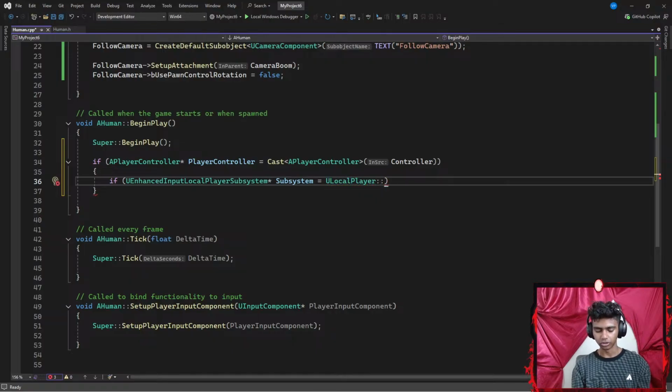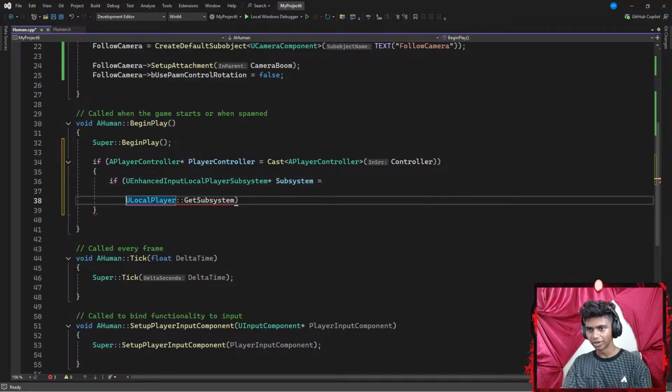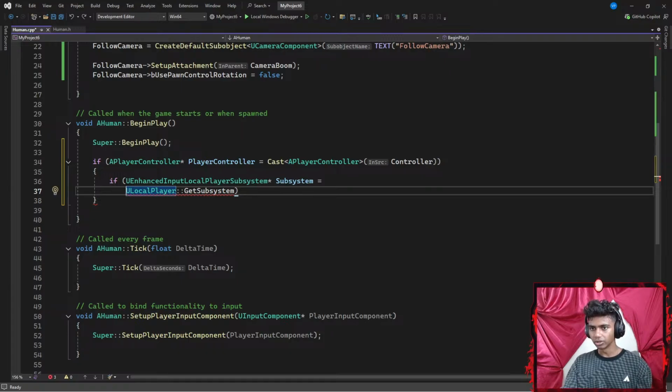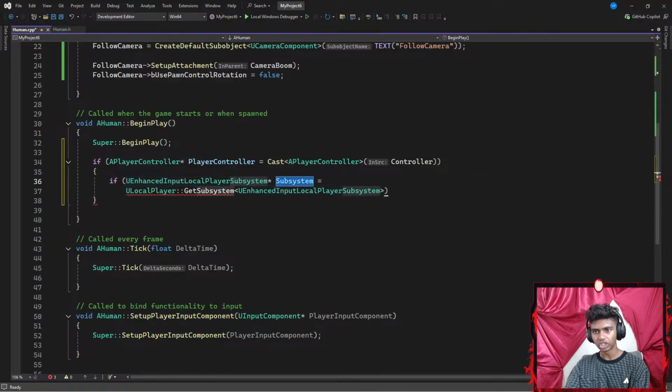I'm gonna use the scope resolution operator and use the get player function. Was it get player? Okay, it's get subsystem function. Okay, so I understand this part. It's just the syntaxes that are a bit tricky. So my ULocalPlayer subsystem is going to have a pair of angle braces. Inside my pair of angle braces, I'm going to go ahead and add my UEnhancedInputLocalPlayerSubsystem. Let's go with something like input local player subsystem.